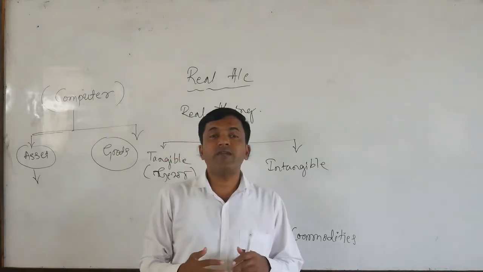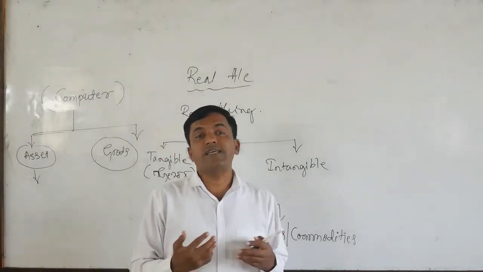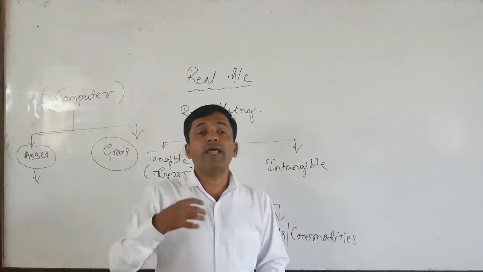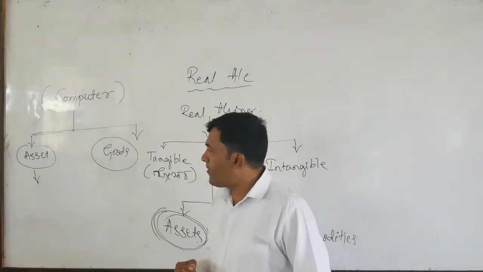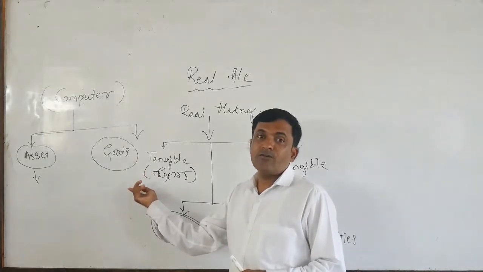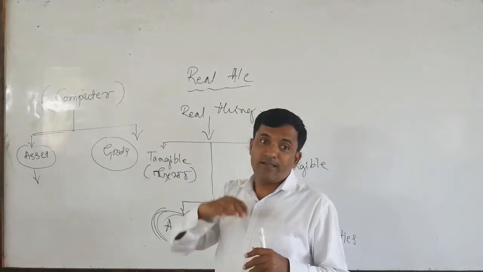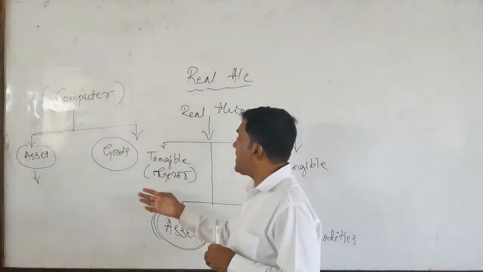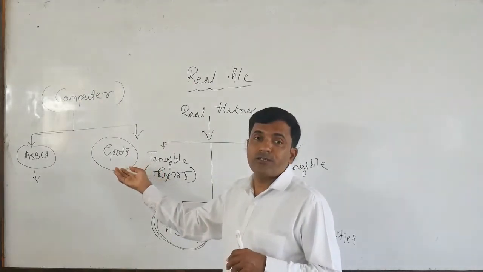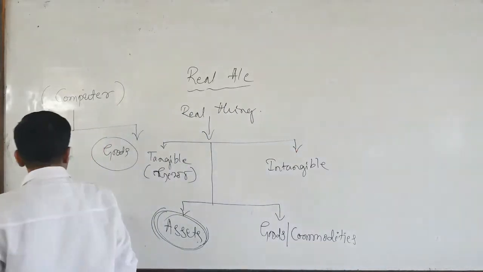In that showroom, what exactly is the meaning of goods? Goods are commodities which are purchased for selling.